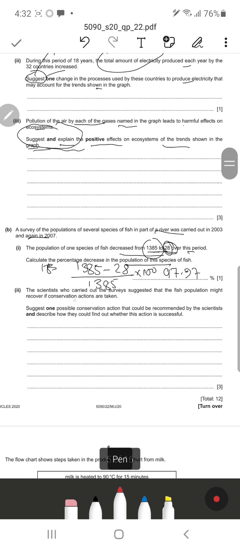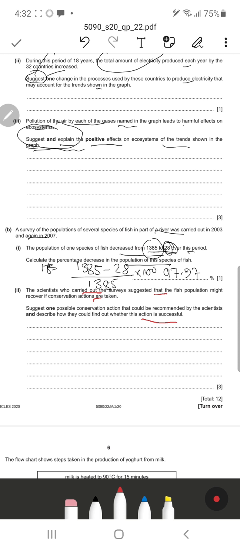Then it says the scientists who carried out the survey suggested that the fish population might recover if conservation actions are taken. Suggest one possible conservation action that could be recommended by the scientists and describe how they could find out whether this action is successful.